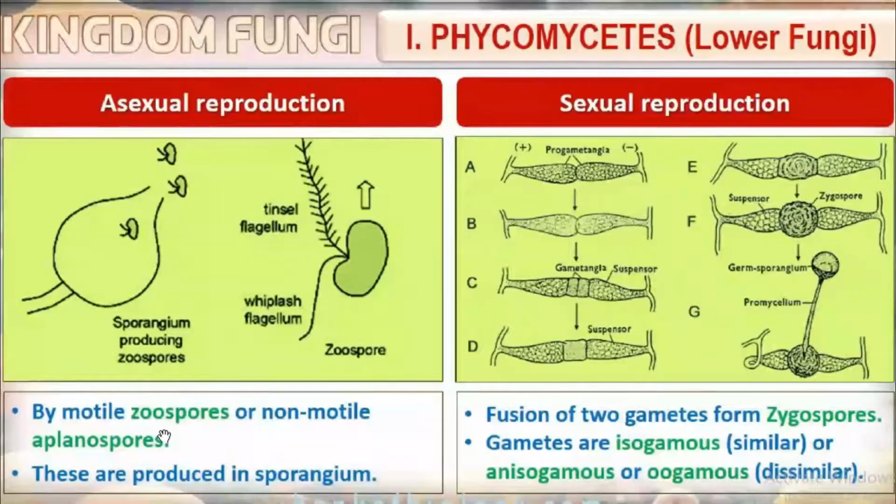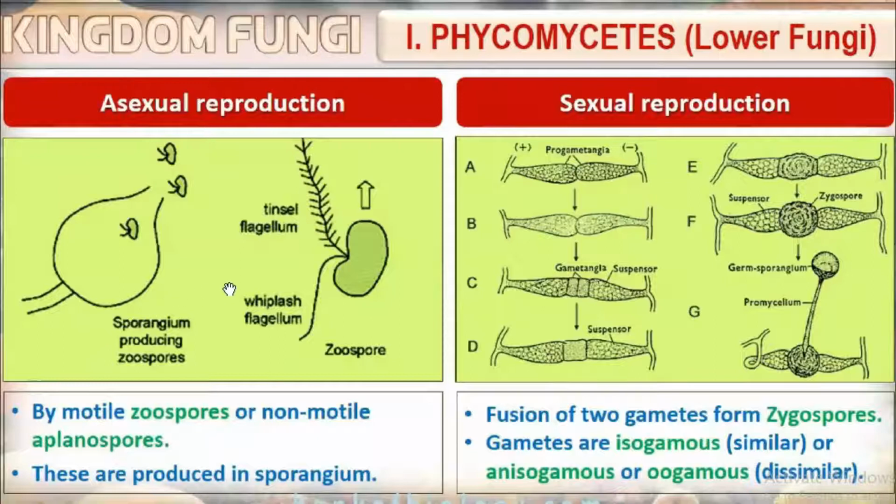Asexual reproduction is by motile zoospores or non-motile aplanospores. What do you mean by motile? Means they are able to move. So the motile spores are known as zoospores. The non-motile asexual spores are known as aplanospores.